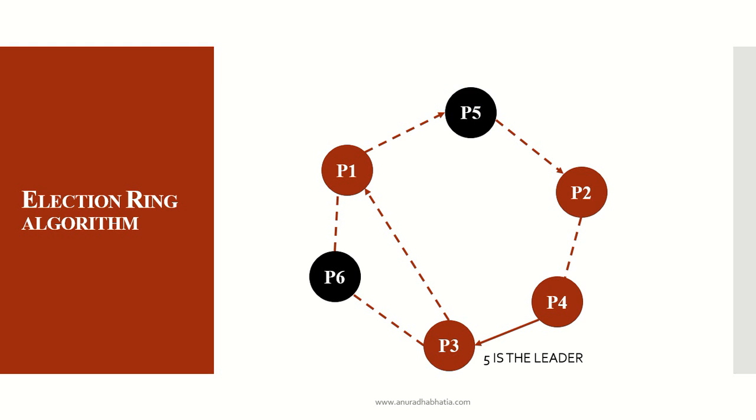So when it receives the message back from P3 to P1, P1 to P5, P5 to P2, P2 to P4 and P4 to P3, when P3 receives the message back saying 5 is the leader, it realizes that the message has been passed to each and every process, and that the new coordinator now is P5. So this is how the election algorithm works for the bully algorithm and the election ring algorithm.